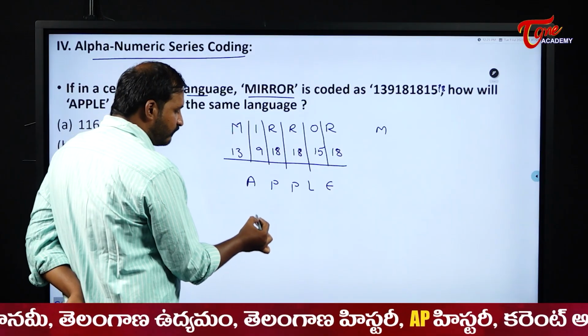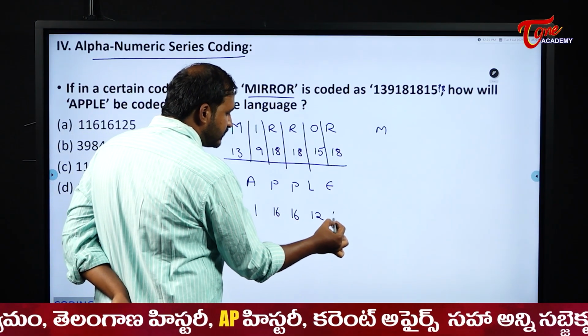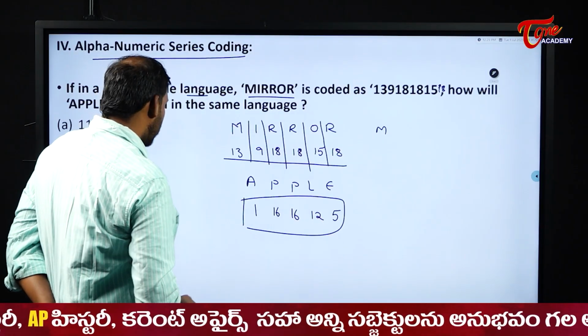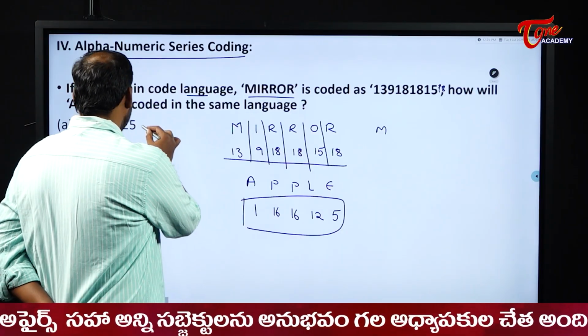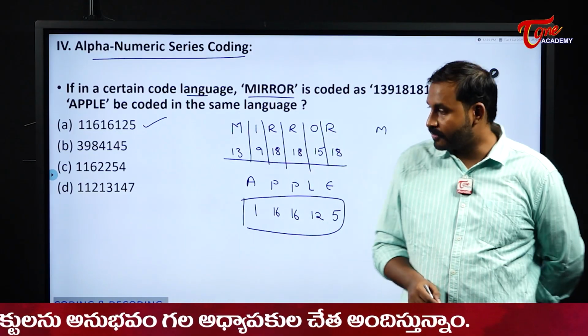So A is what? 1. P is what? 16. P is 16, L is 12 and E is the 5th alphabet. So our answer here will become 116125. So our answer here will become option A. Option A will be our answer.